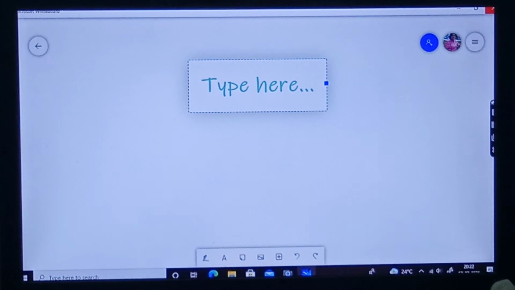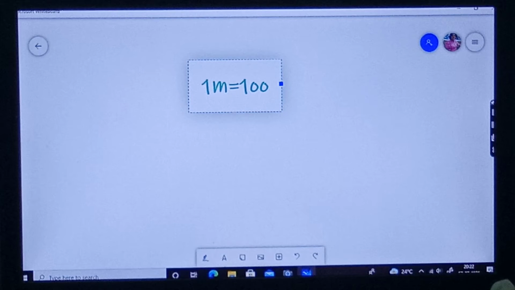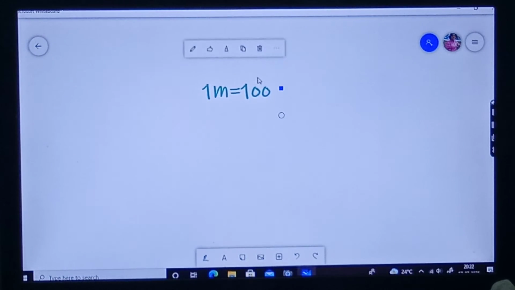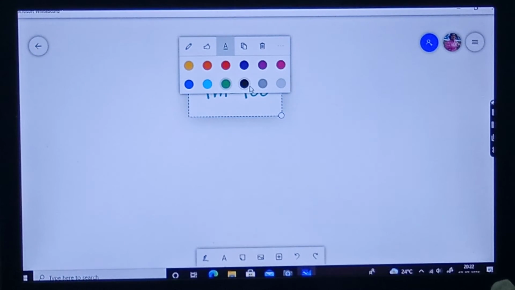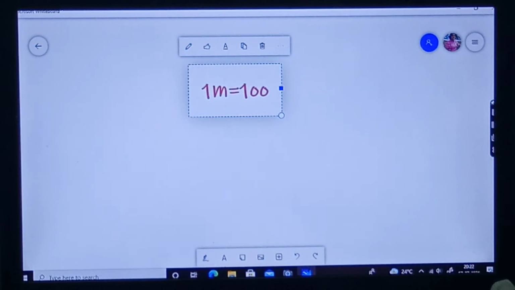Let us see. 1 meter, I will write in short M, okay? I will change the color to red. 1 meter is equal to 100 centimeters. That means cm. I have written in short form cm. Cm is not chief minister or a common man.